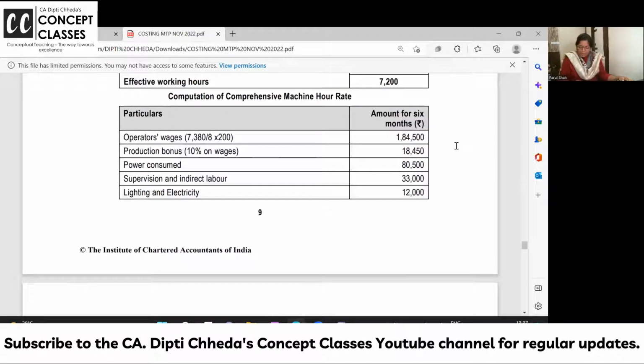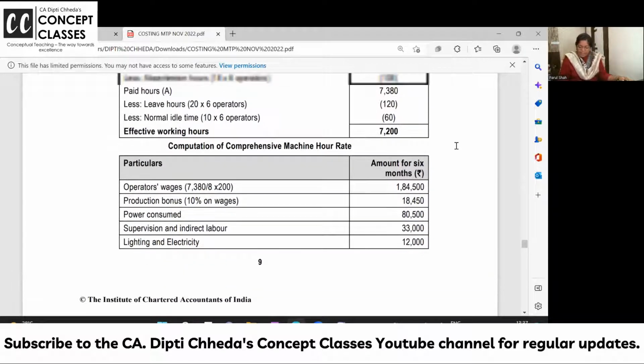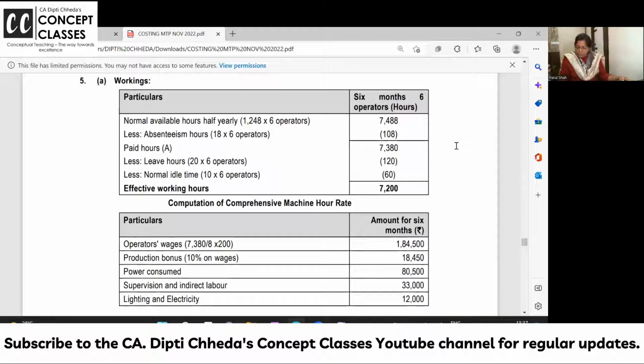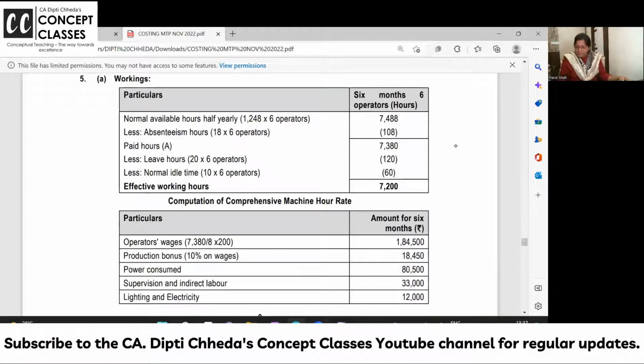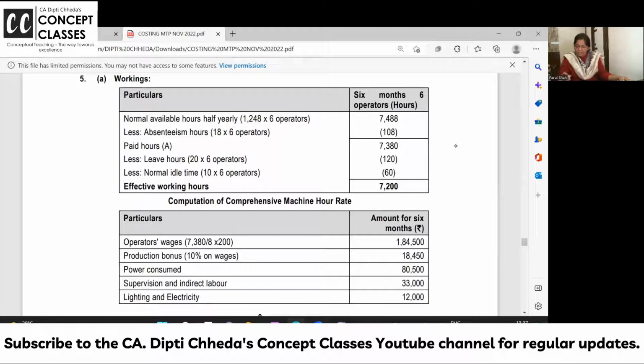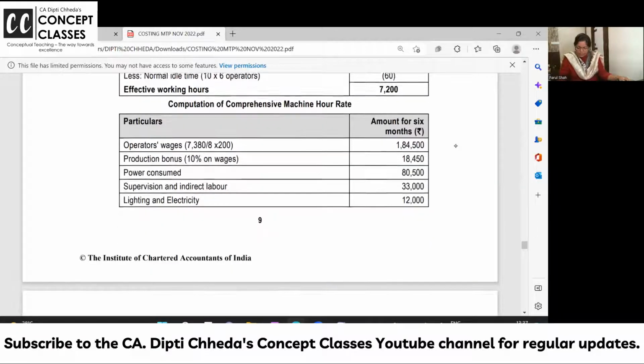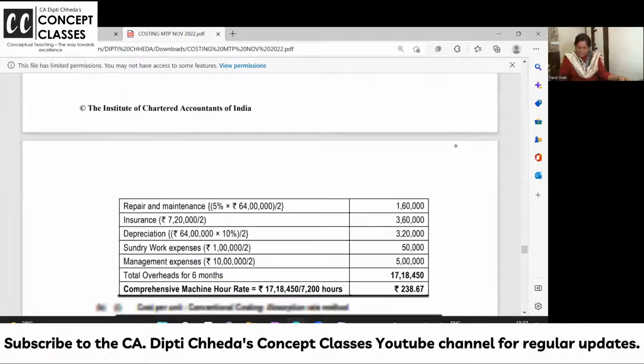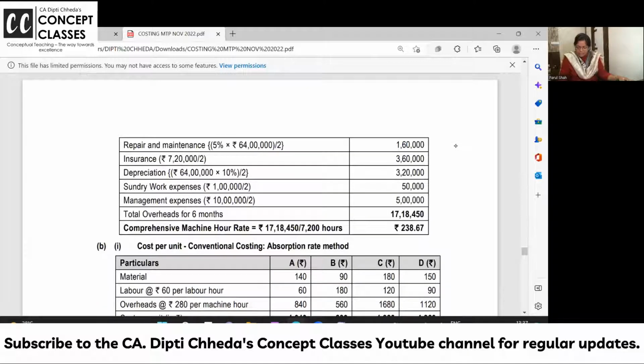Now, operators' wages: when you calculate wages, you don't take 7200 hours. 7200 is the effective hours the employee has worked, but you have to pay them for 7380. Like Sunday is a holiday, they are not working, still you are paying, no? So like this, just calculate all the cost, it is very simple.